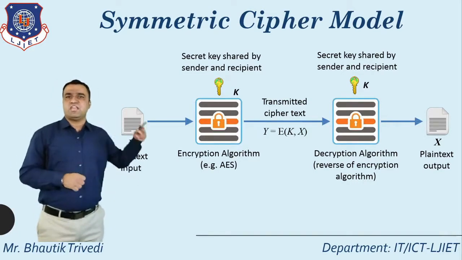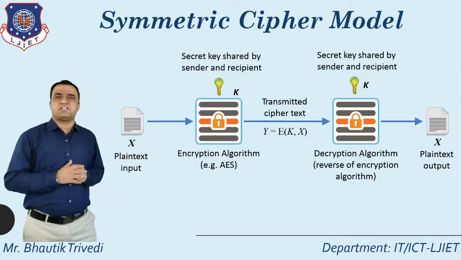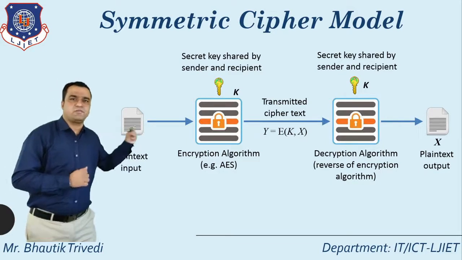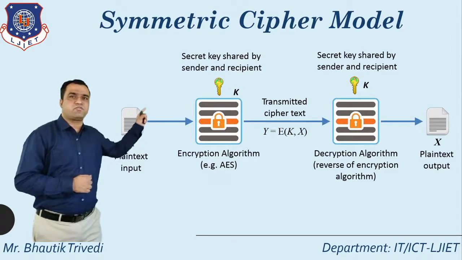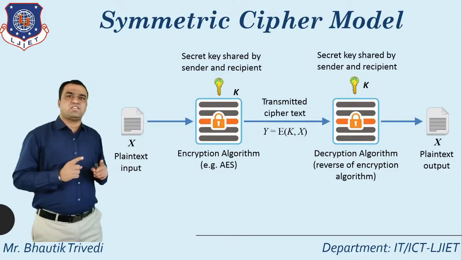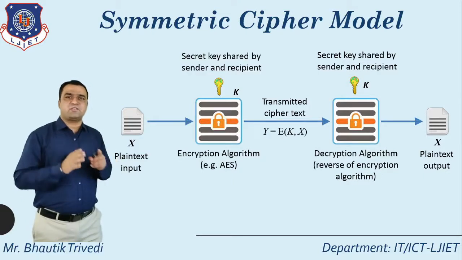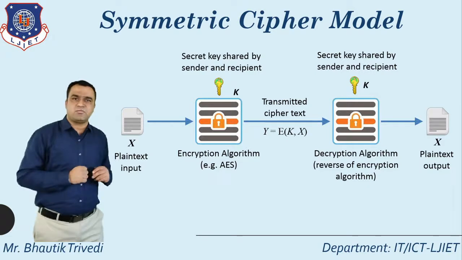Here you see the symmetric cipher model. First of all, the plain text is directly passed to the encryption algorithm. In the encryption algorithm, using the concept of a key, must remember one thing, the secret key is shared by the sender and receiver, so it remains the same for the encryption algorithm as well as the decryption algorithm.